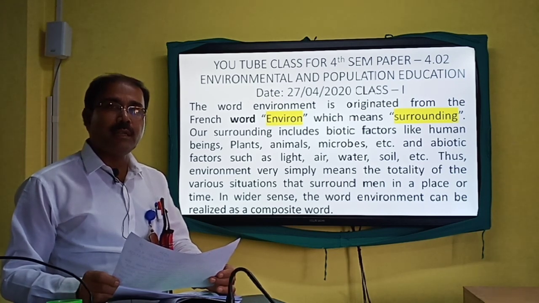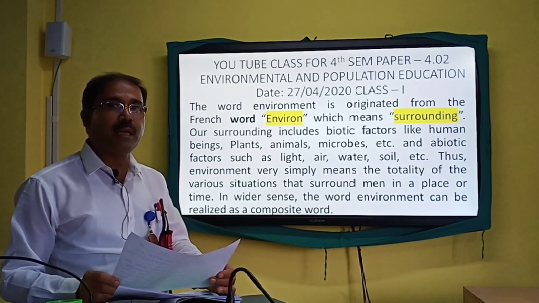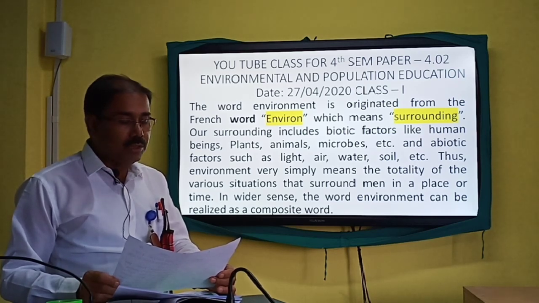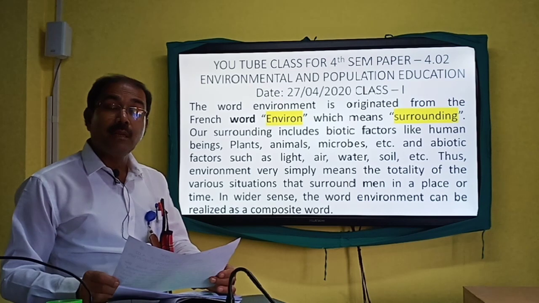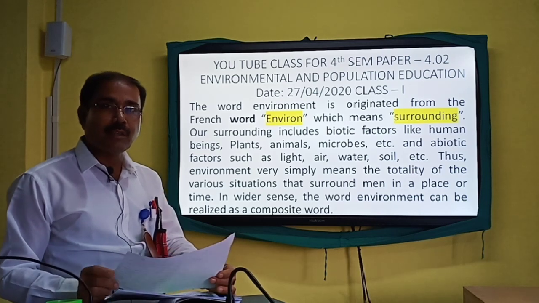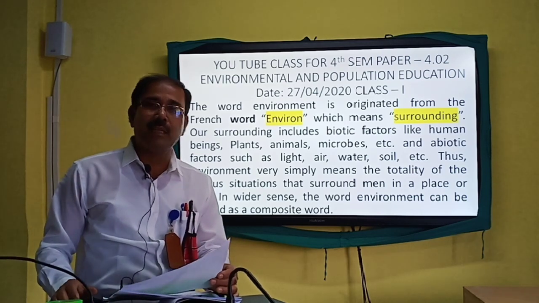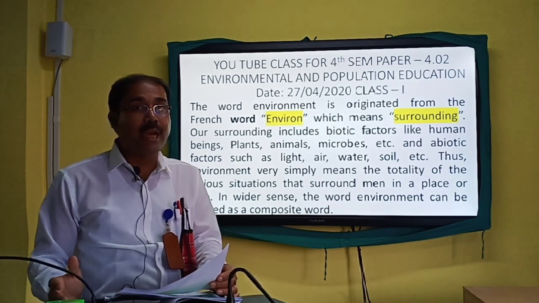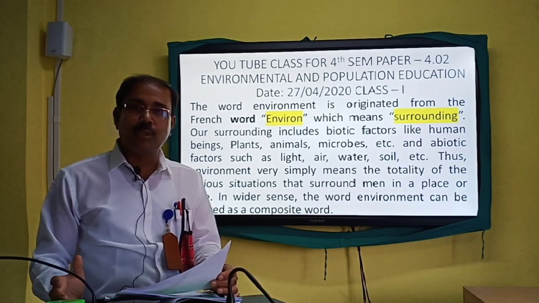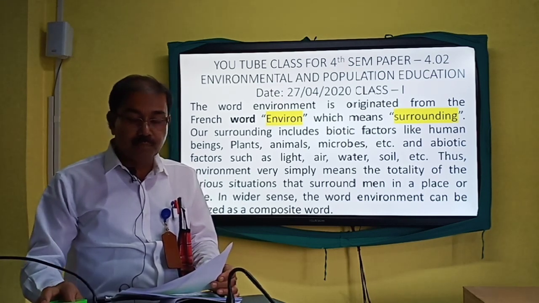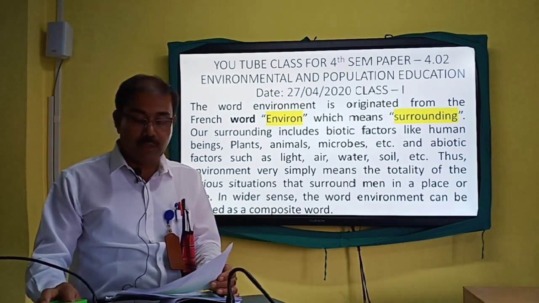So, for knowing about the environment in detailed manner, we must have to know about the biotic part of the environment. At the same time, we have to know about the abiotic segment of the environment. Without having proper concept or proper idea about the biotic segment of the environment, we cannot understand the environment in totality. At the same time, we have to understand the abiotic segment of the environment.